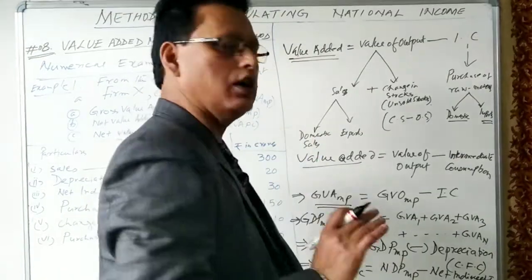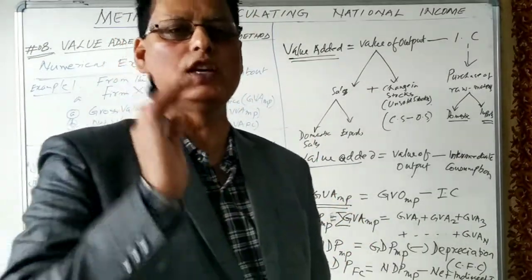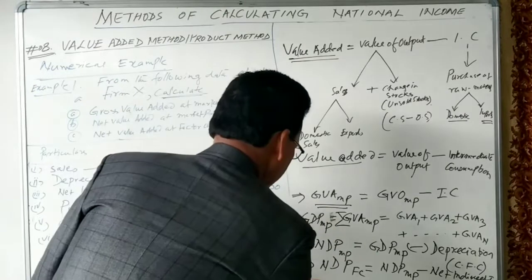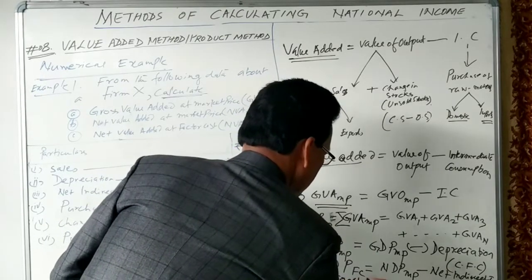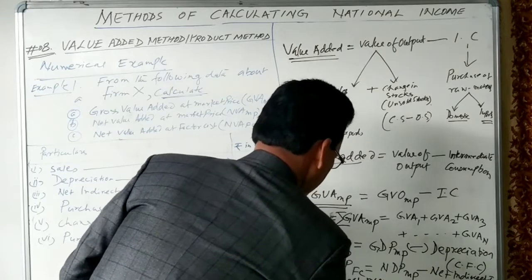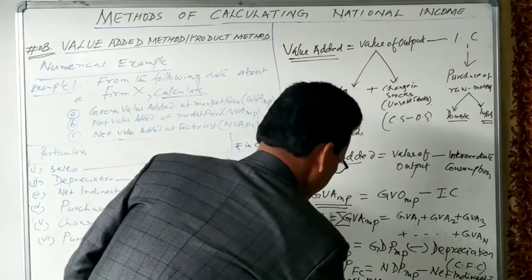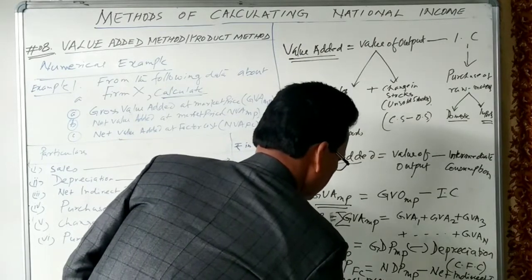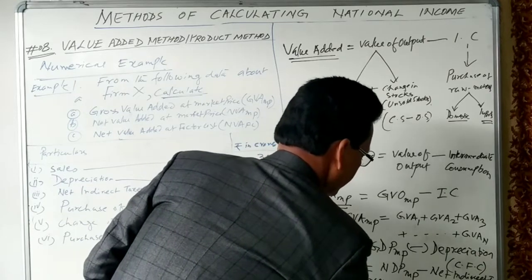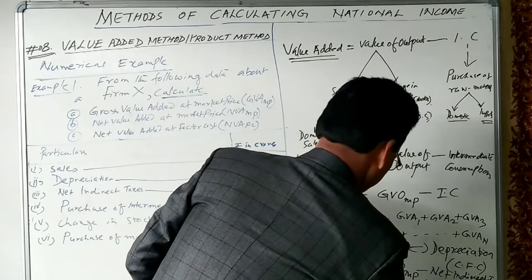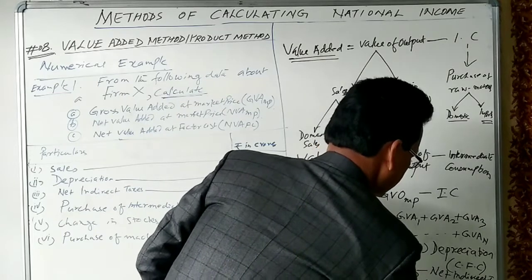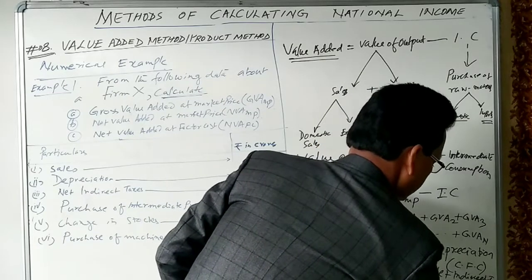Question arises, how to arrive at the national income? National income is known as NNP factor cost. And NNP factor cost is equal to NDP factor cost plus net factor income from abroad.